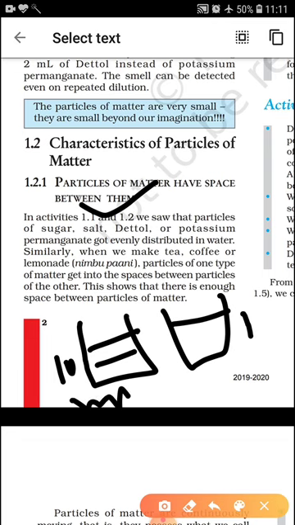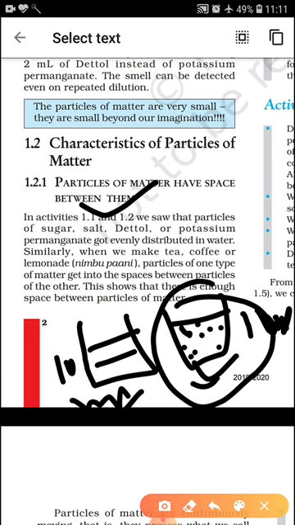This is because the sugar and salt particles take the space between the particles of water. This is why the volume of water remains the same. This shows that the particles of matter have space between them.